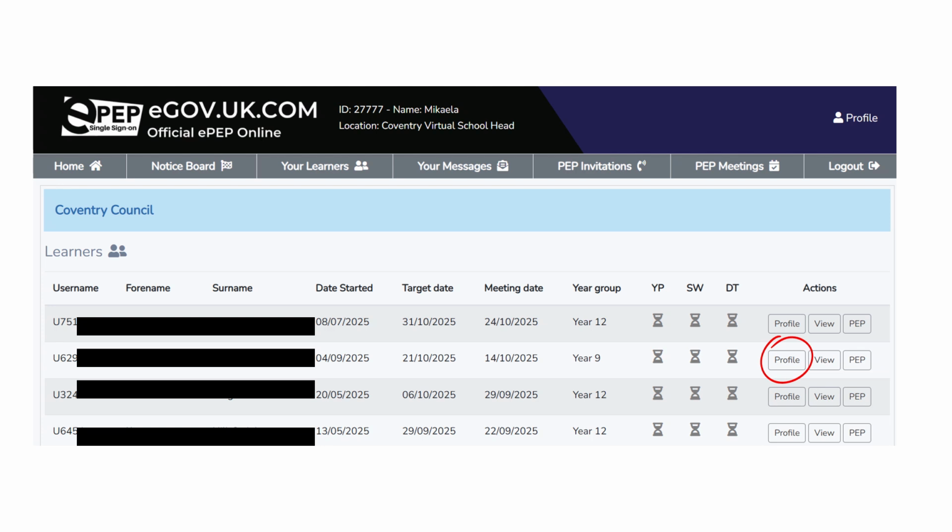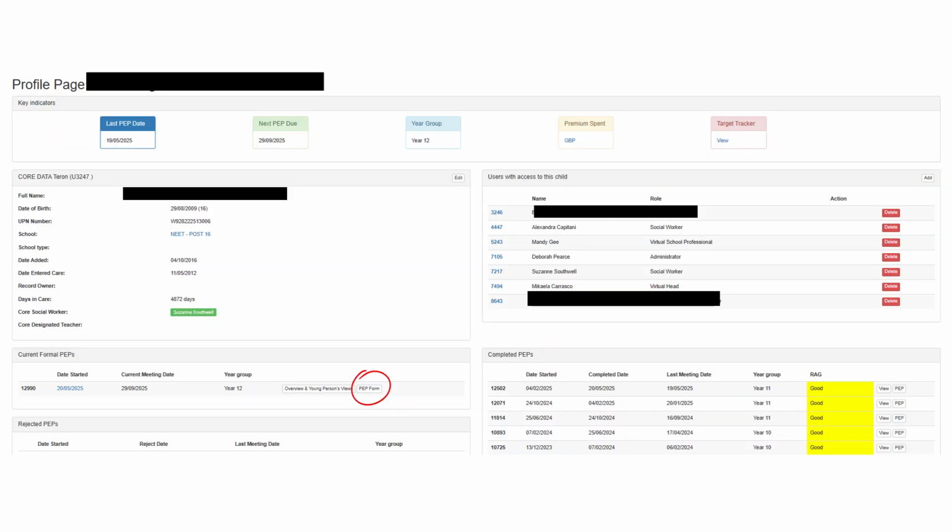Going back to the Learner page, another useful feature to highlight is the Profile tab. When you click on the Profile tab, you will arrive at this page. On the left-hand side, you will see the young person's core details such as the name, date of birth and care information, including length of time in care. On the right-hand side, you will see a list of users attached to the young person. If you click on a professional's name, you can view their email address and contact details.